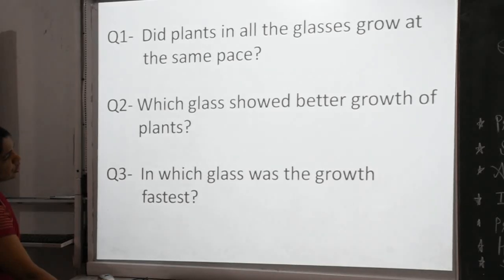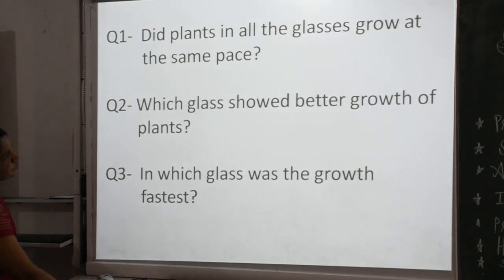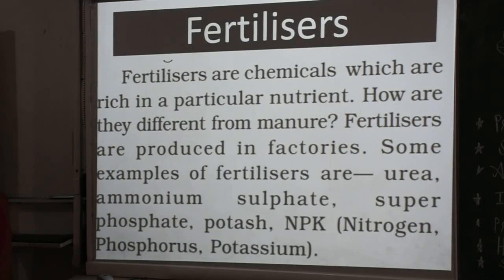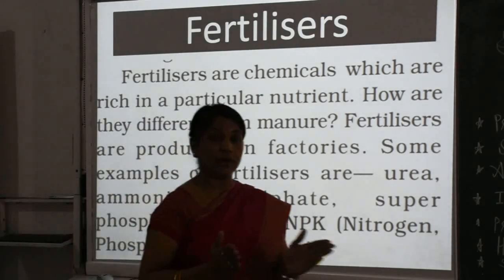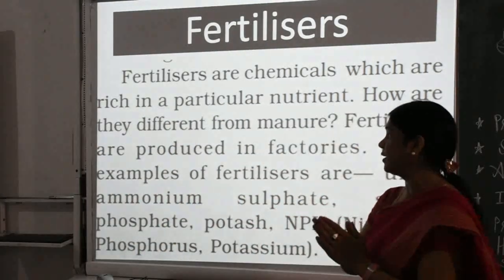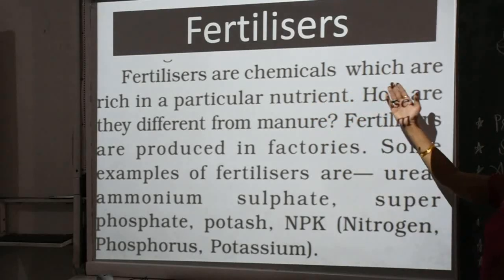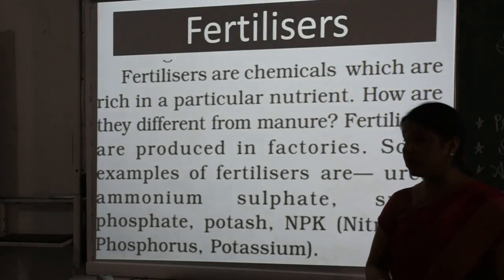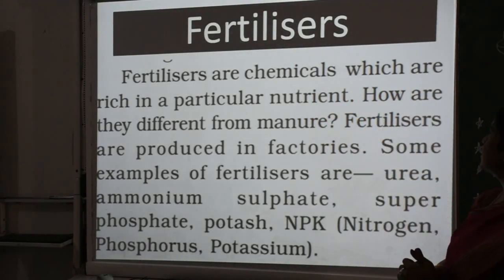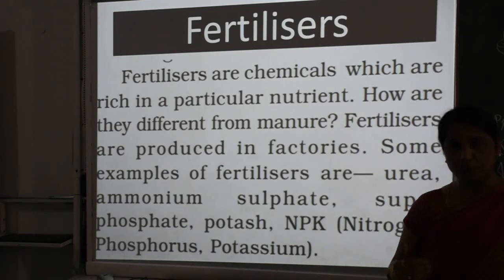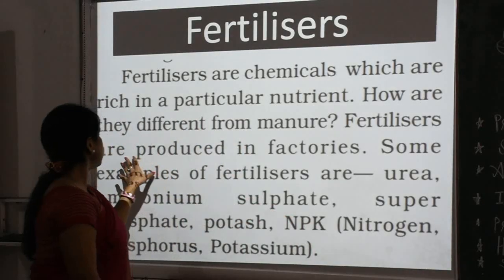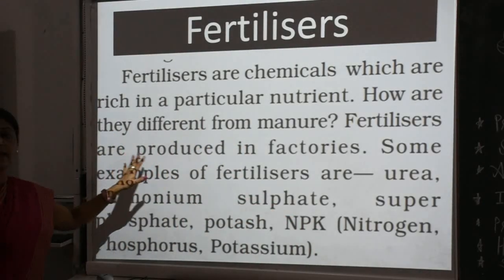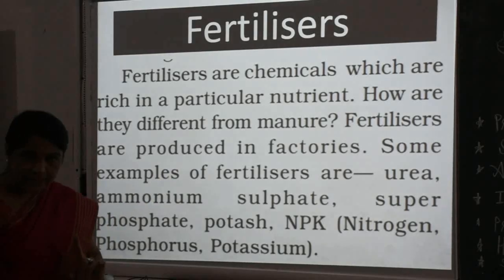Now further we talk about fertilizers. What is the meaning of fertilizer? What are the uses of fertilizers? What is the importance of fertilizers? Fertilizers are chemicals which are rich in particular nutrients. How are they different from manure? We discuss further. First, fertilizers are produced in factories.